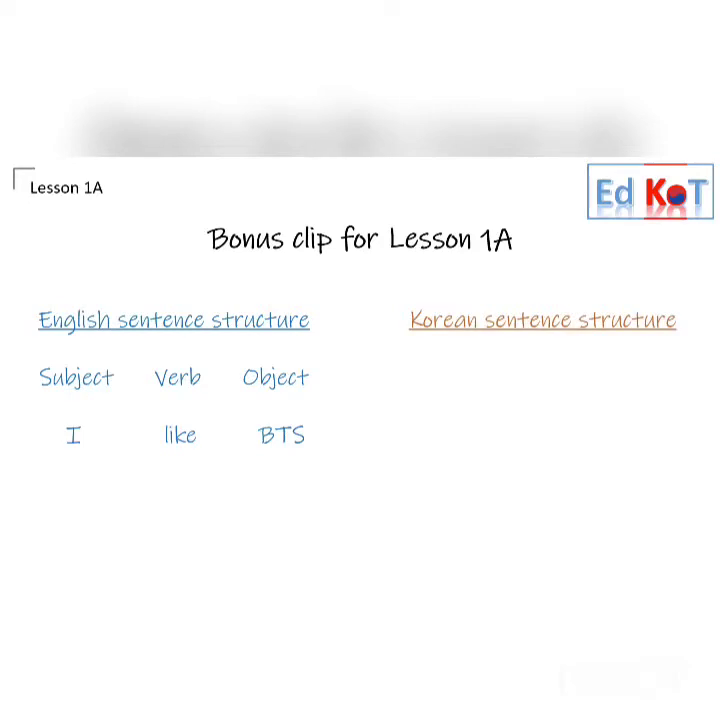In Korean, the sentence structure is different. We go with subject, object, and verb. Verb always comes at the end. So when you try to make a long Korean sentence in future, if you're confused, always remember verb is the last one. So we say I BTS like. 저는 BTS를 좋아합니다.